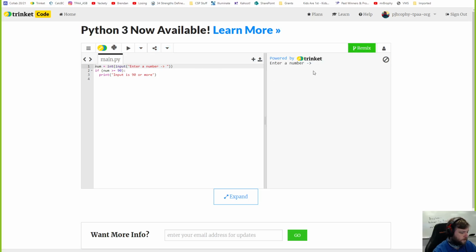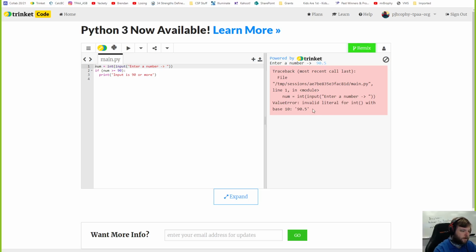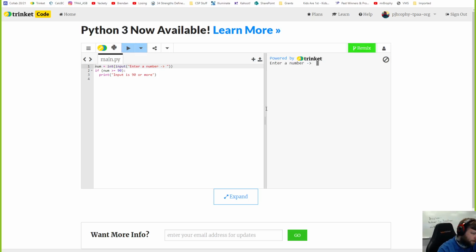Okay. Sometimes this is faster. So what if you do negative 90? It's still less, so it'll do nothing. What if you do 90.5? Oh, decimals don't work. You better do an integer. It converts to integers. Remember that. We haven't even done decimal numbers yet.